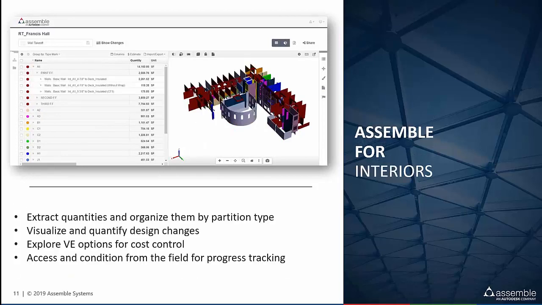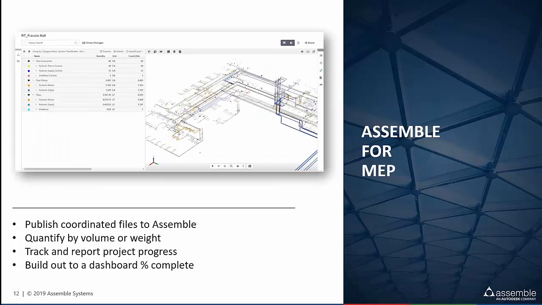Or among interior subs, we've helped a lot of interior subs actually visualize wall schedules, explore VE options, or break down quantities by phase and zone, whether that be for progress tracking and field management or just for breaking down the estimate based on different production rates. And finally, for those complicated MEP contractors, they're really able to leverage Assemble, particularly to track and report on installation progress. And Rachel will show this in a bit too.